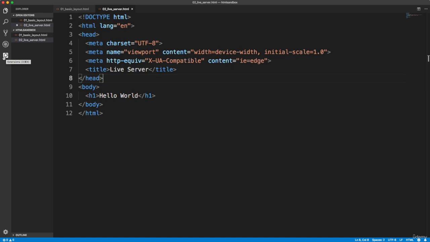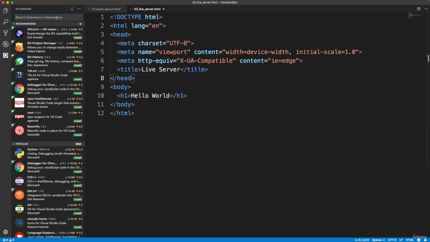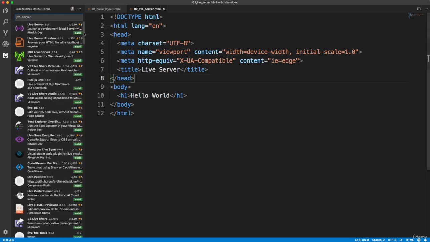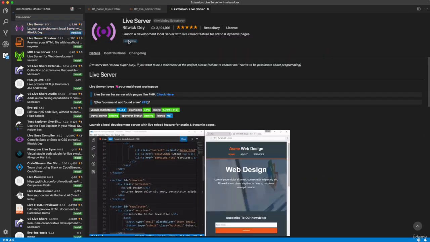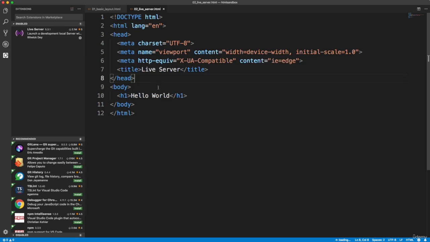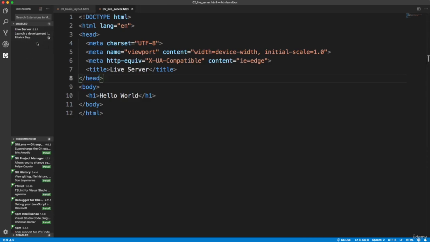So I'm going to go over here to this extensions icon, and let's make this a little bigger, and we're going to search for live-server, and it's going to be this one here, this first one with this purple icon. Now, to install an extension in VS Code, you just want to click the little green install button. Once it installs, you want to click reload to activate. So it's just going to reset the editor, and now under enabled you're going to see Live Server, and any other extensions that you install will also be displayed here.